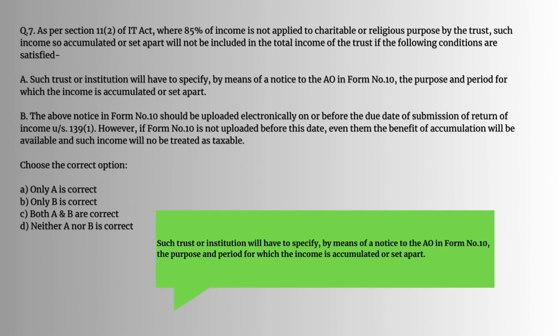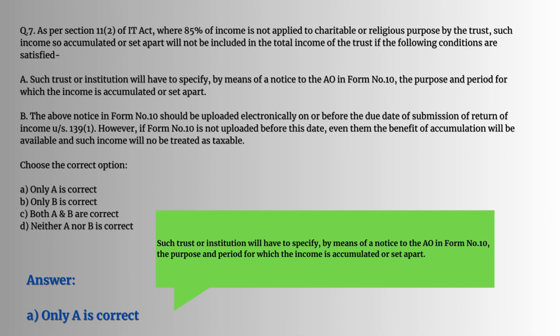Question number 7. As per section 11(2) of IT Act, where 85% of income is not applied to charitable or religious purpose by the trust, such income so accumulated or set apart will not be included in the total income of the trust if the following conditions are satisfied. Such trust will have to specify by means of notice to the AO in form number 10 the purpose and period for which the income is accumulated or set apart.